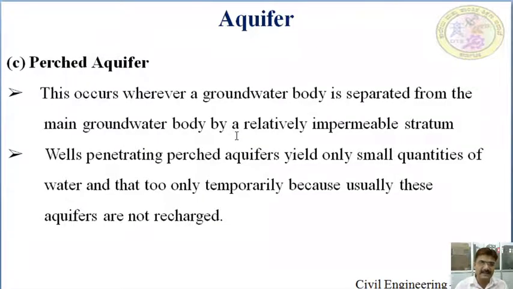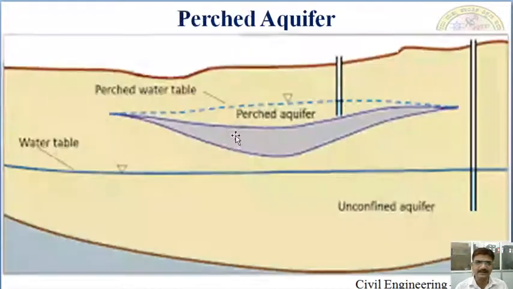Wells penetrating perched aquifers yield only small quantities, since there is an impermeable strata below the perched aquifer, and that too only temporarily, because usually these aquifers are not recharged.